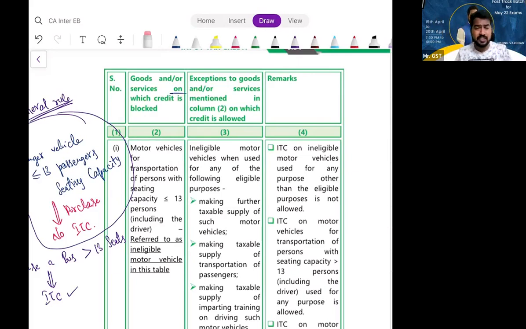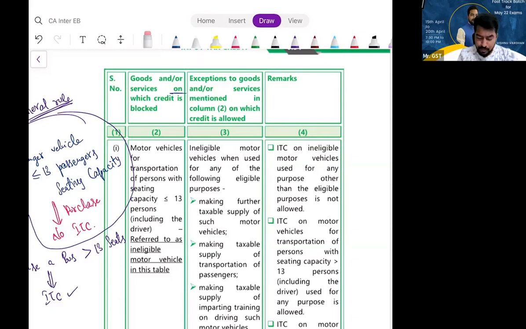So section 17 subsection 5 is all about some type of purchases and their exceptions. In 17 subsection 5 also there are exceptions. That means 17 subsection 5 will say you cannot take ITC, and again there are exceptions to that, that means what you can take ITC. Clear? So it is a very important section as well as subsection. You should remember the subsection number also, very important, not only for your exam, for your practice. Right. So let us proceed.